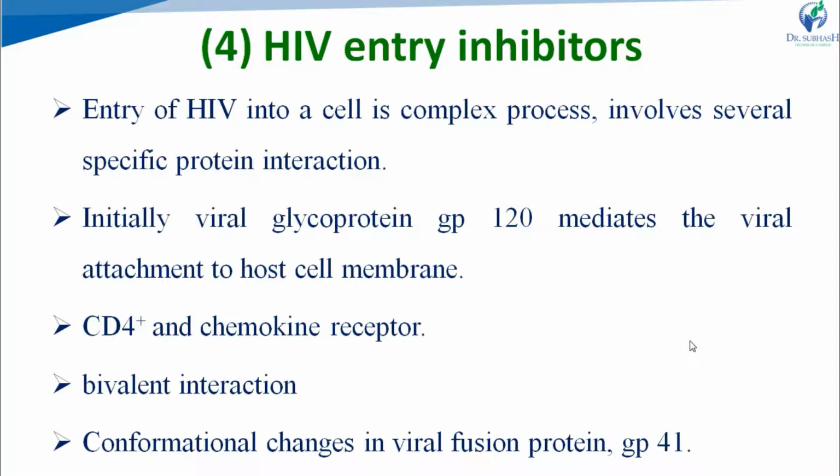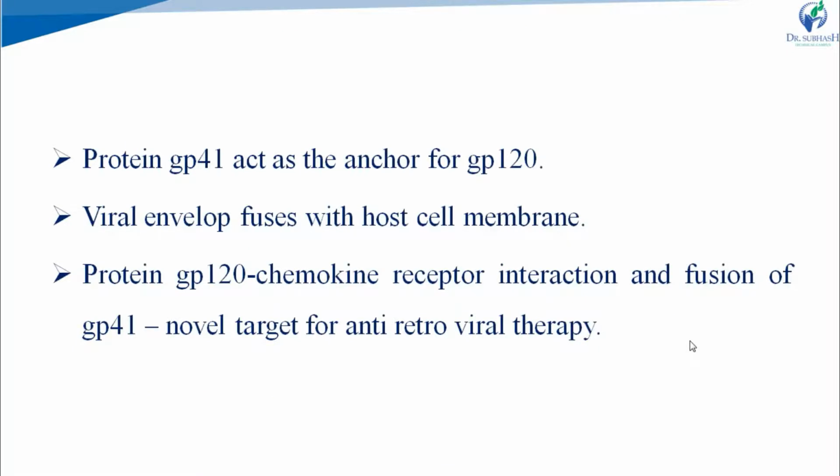Protein GP41 acts as the anchor for GP120. Changes in GP41 also affect GP21, the binder to the host cell, and ultimately inhibit the binding of GP21 to the receptor of the host cell.